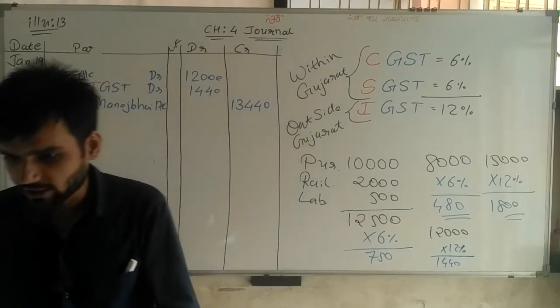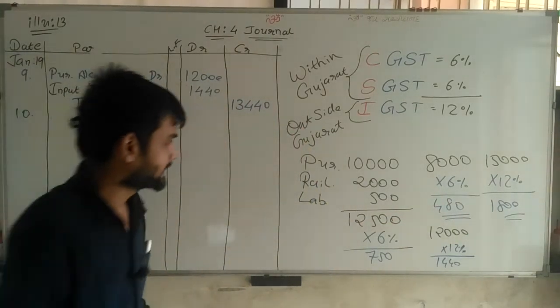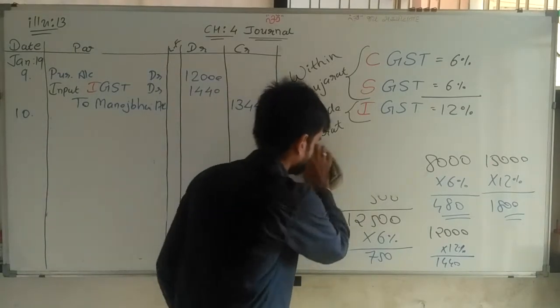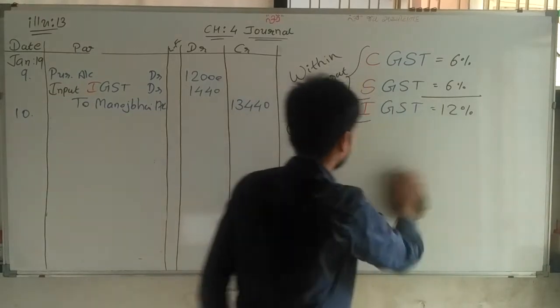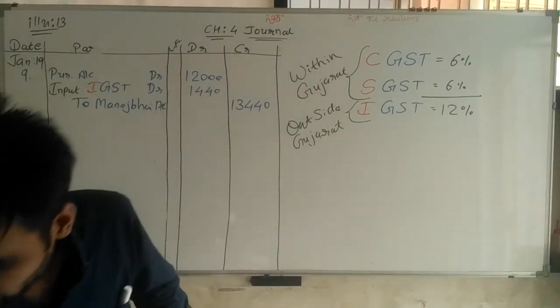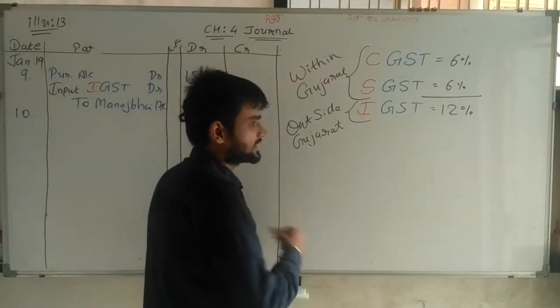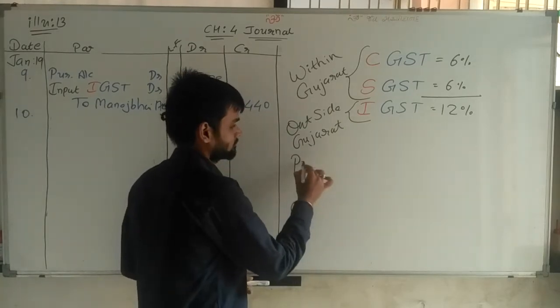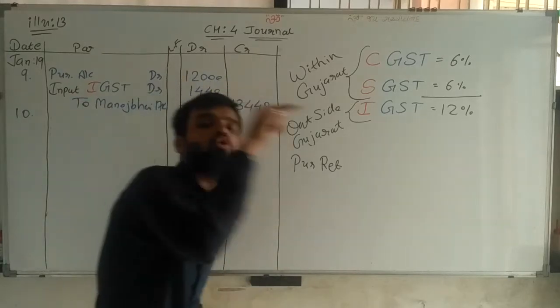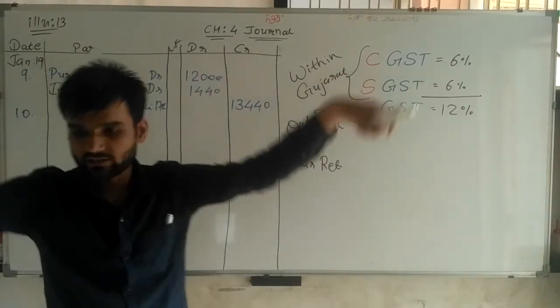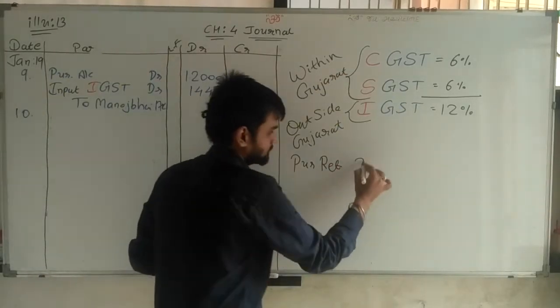So what is the situation now? Just calculating all the things. Now purchase return is that we are returning goods to Amul Bhai, 2,000 rupees goods returned.